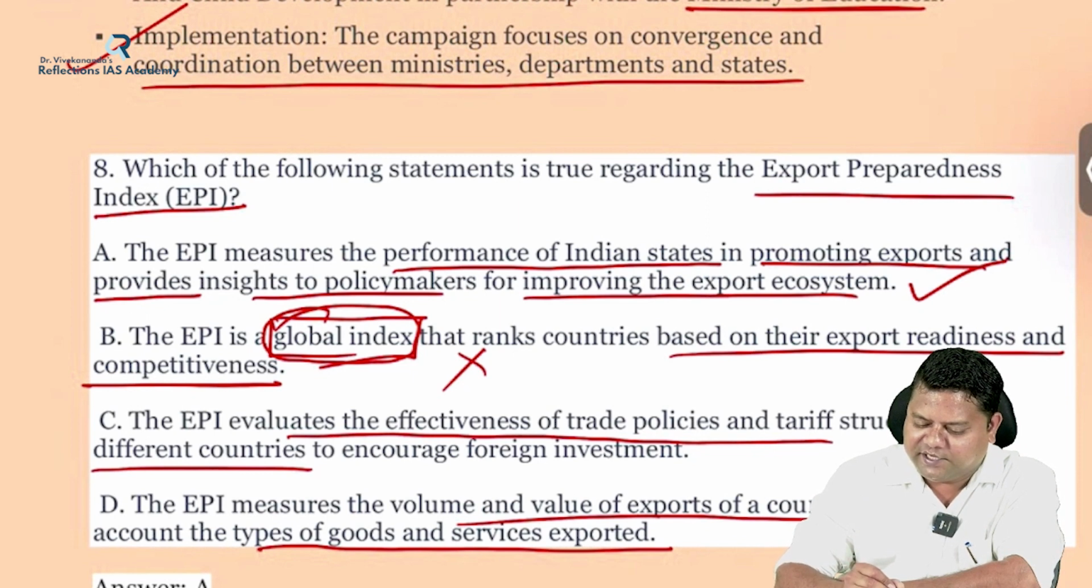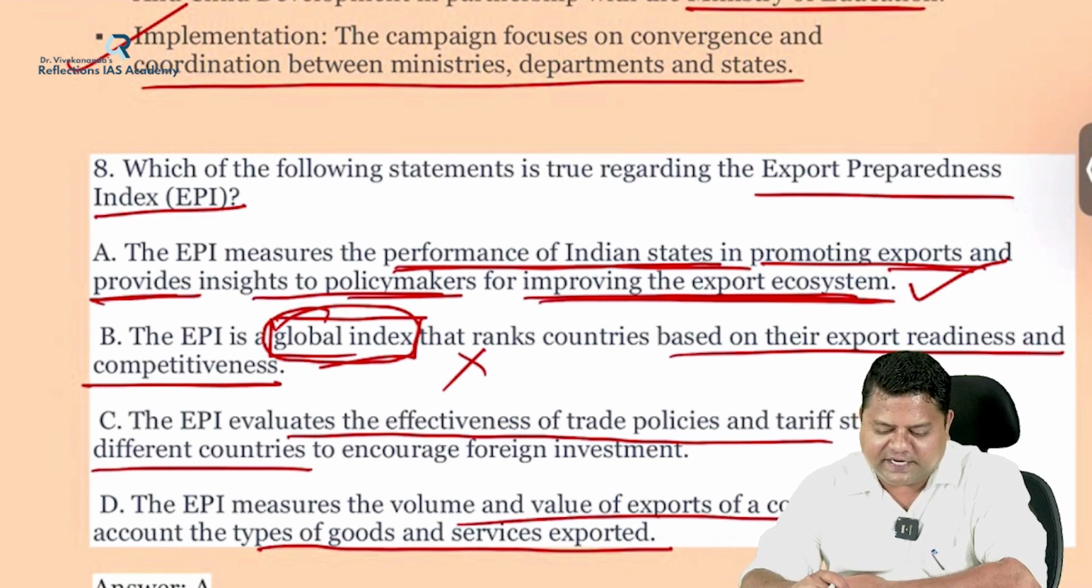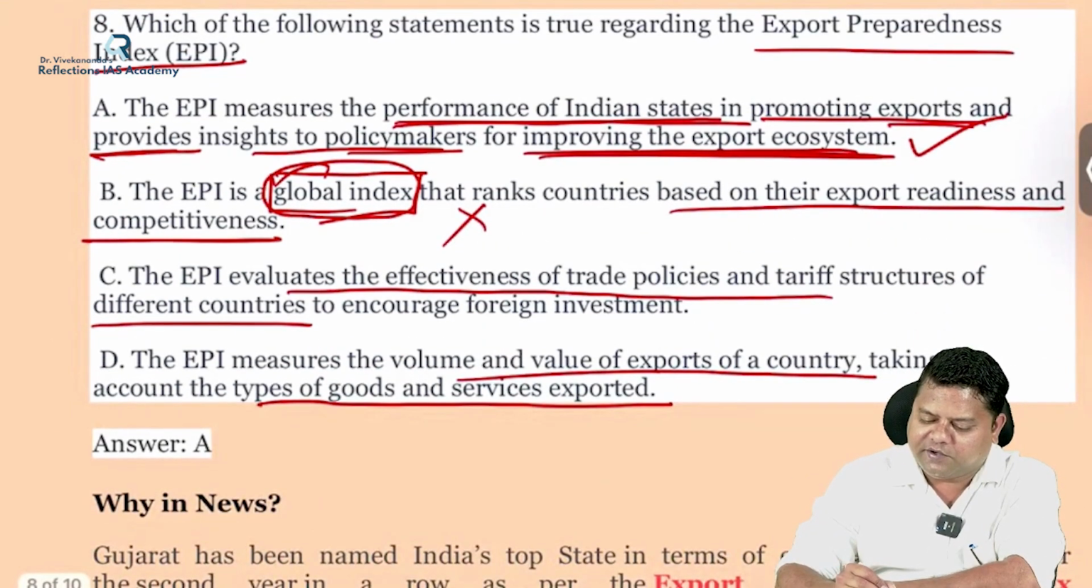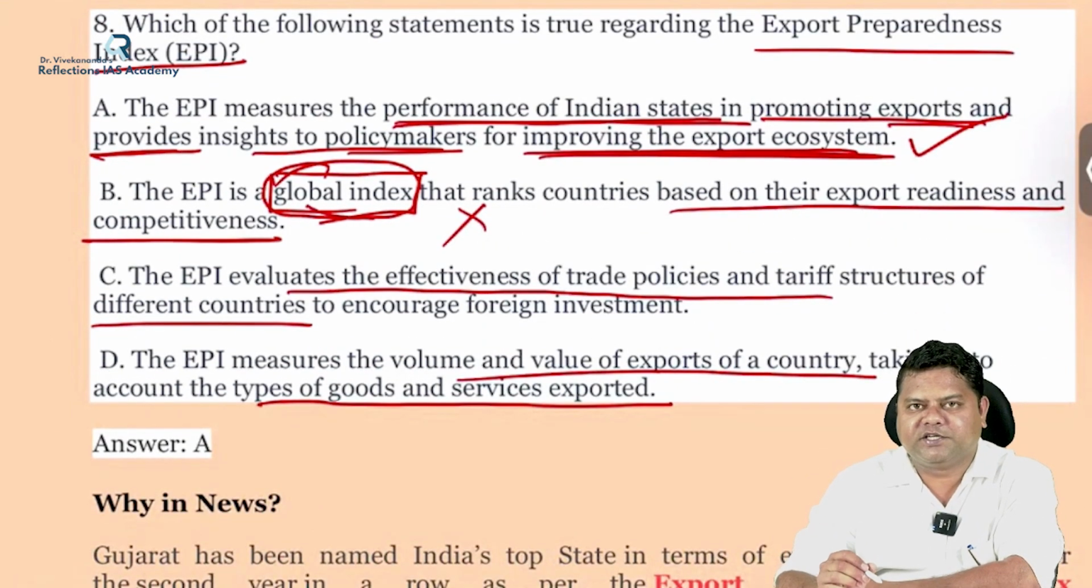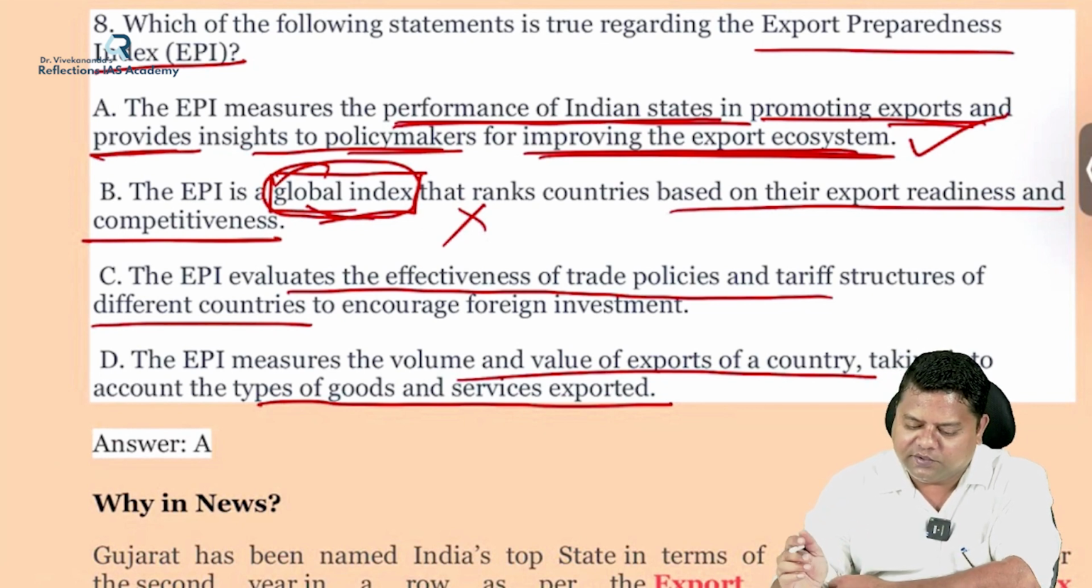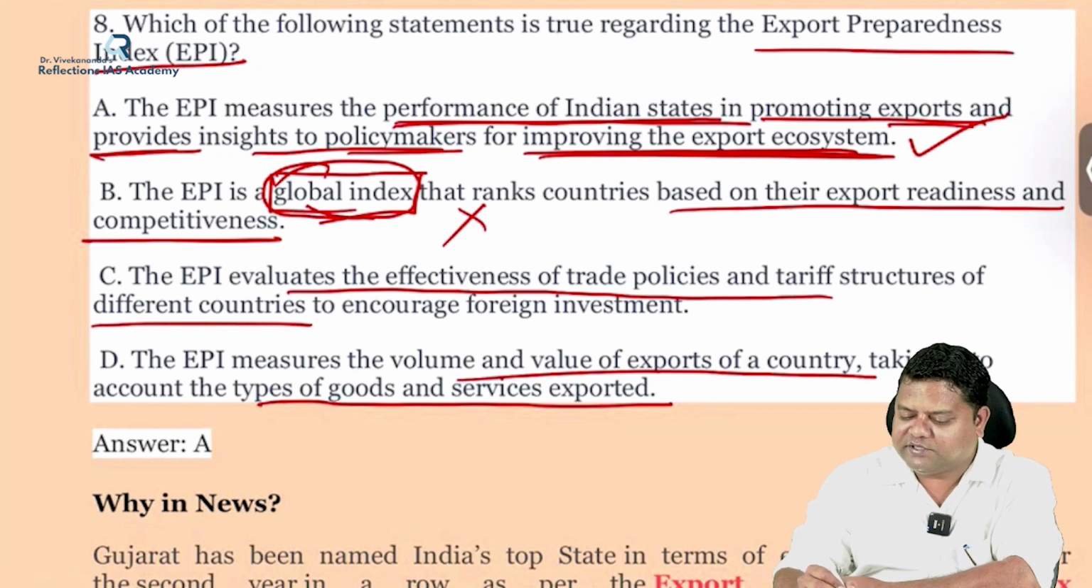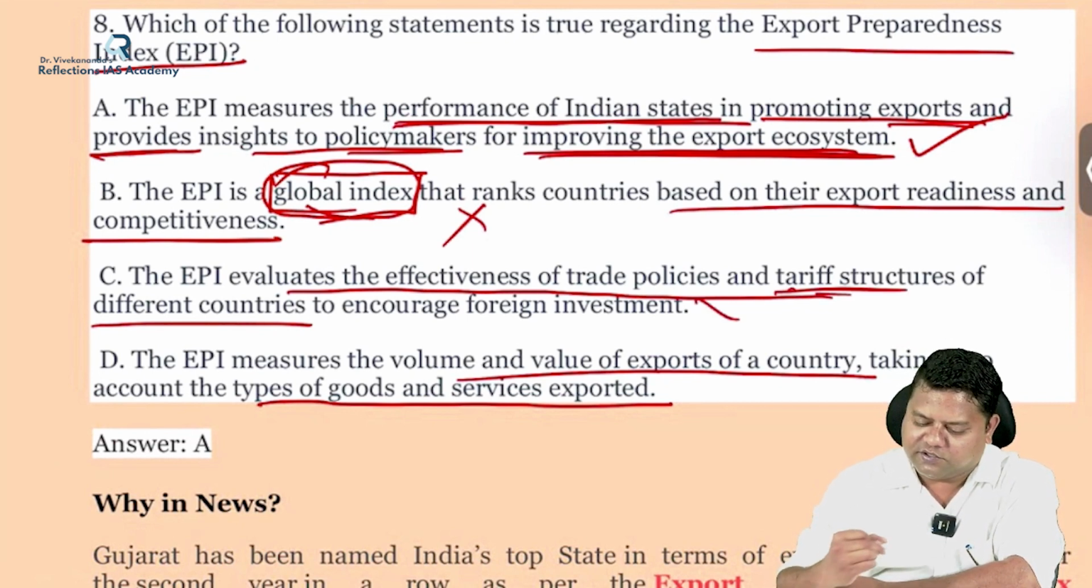So that's why answer is A, because EPI, in fact, measures the performance of Indian states in promoting the exports and provides insight to the policymakers for improving the export ecosystem. Second option is wrong because it is not a global index. It is published by our own India's Niti Aayog. And third one is wrong because it does not evaluate any effectiveness of trade policies, or it is not concerned with any tariff structures. So this is also wrong.